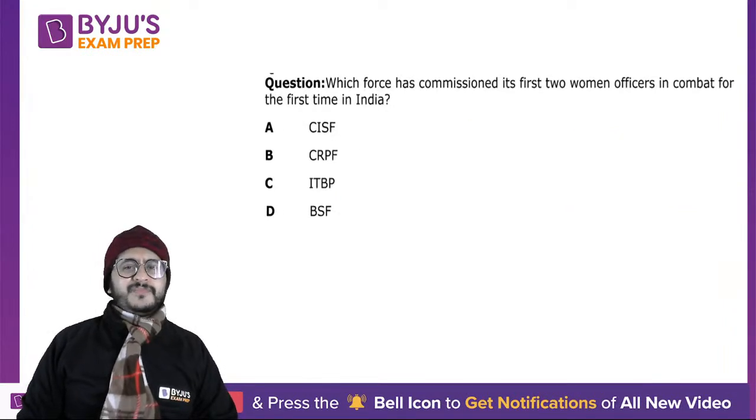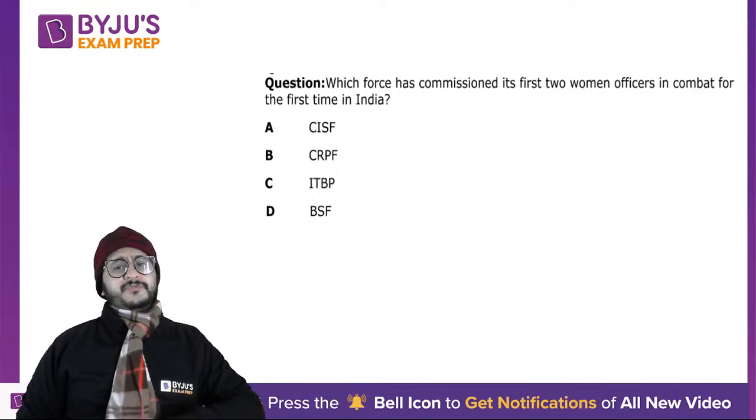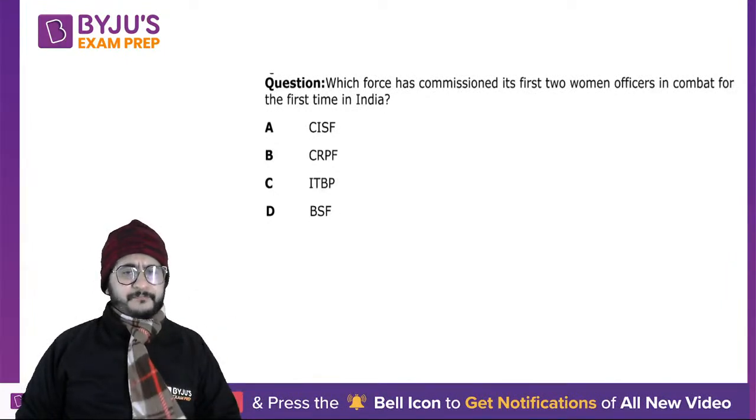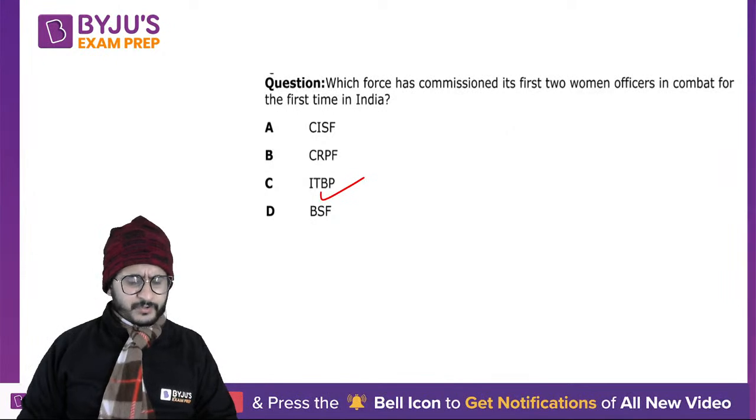Which force has commissioned its first two women officers in combat for the first time in India? Which of these forces commissioned two women officers for the first time? So it was for the first time that two women officers were commissioned at the same time. CISF, CRPF, ITBP, BSF. So the answer is ITBP. There were two women, Prakriti and Diksha were their names.